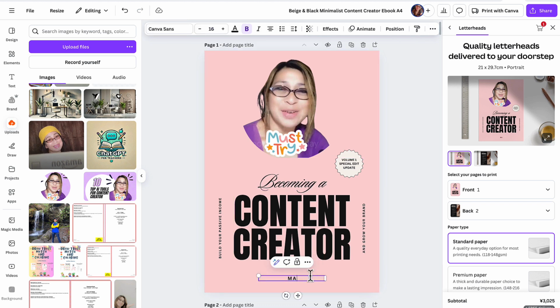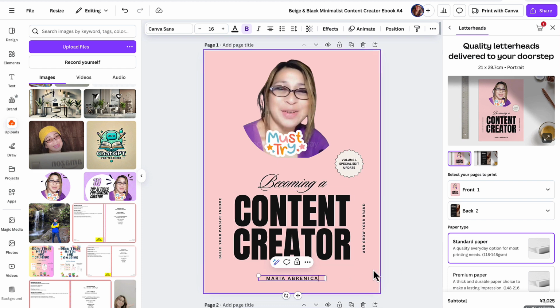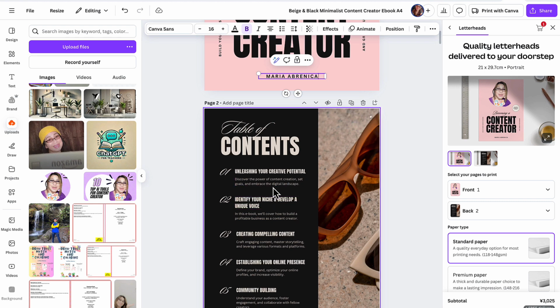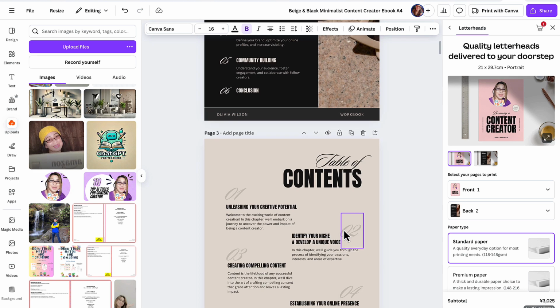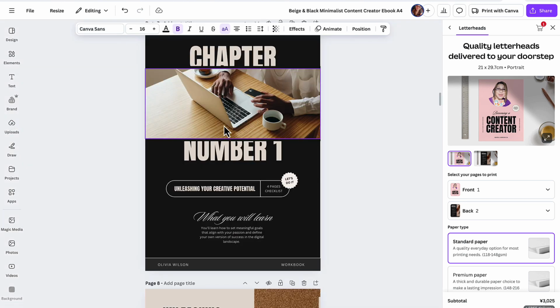Okay, there are a lot of things for you to work on here, because you need to customize this and then put the table of contents for your chapters here. You can just use this one or change everything. So this is how you can create your own ebook inside of ChatGPT and Canva. Then that's it. You can use these Canva templates for your ebook.